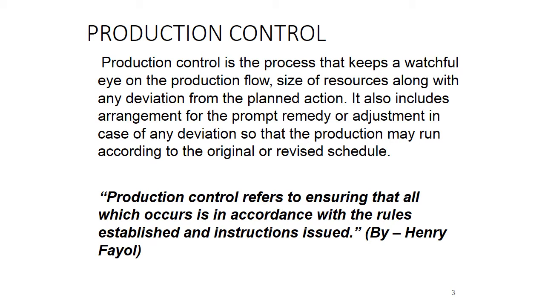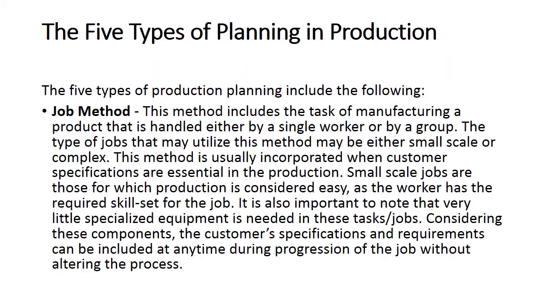If any adjustment is required, we have to go for the resources that should clarify the problems, in case of any deviation, so that the production may run according to the original or revised schedule. Production control refers to ensuring that all which occurs is in accordance with the rules established and instructions issued. That is the definition given by Henry Fayol.